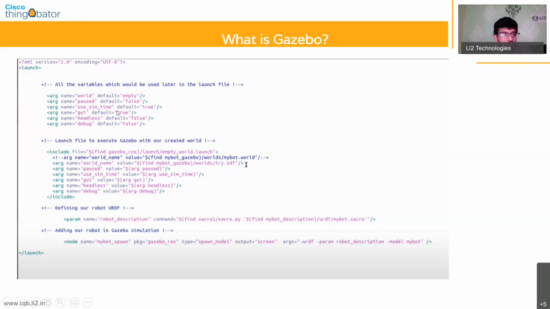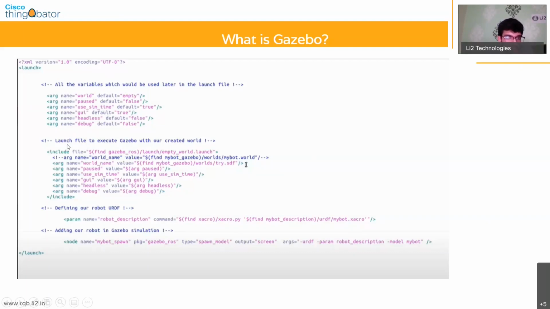The GUI allows you to see the Gazebo simulation. The debug is used if you're getting any error messages, then the debug will print these messages. And what headless does is that it logs all the activities that are going on and stores it to a file. So all of these are debugging tools. Right now it's not very important, but you need to know what the purpose of all of these are. So that's the reason I'm going through these.